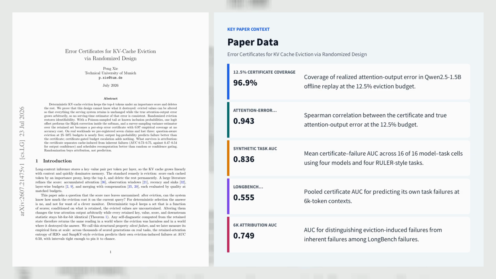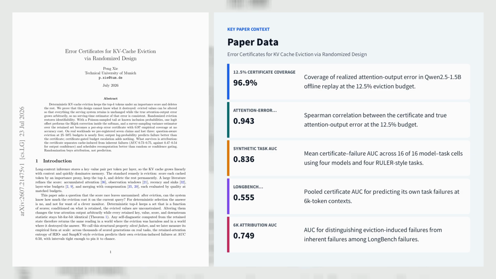The proposed remedy is certainty plus Poisson tail sampling with known inclusion probabilities, a Hájek correction implemented as the logit offset log(1/π_i), and a retained-set Sen-Yates-Grundy variance estimator converted into an empirical Bernstein error certificate. It requires no training or new matrices and supports an e-process extension for trajectory-wide monitoring.